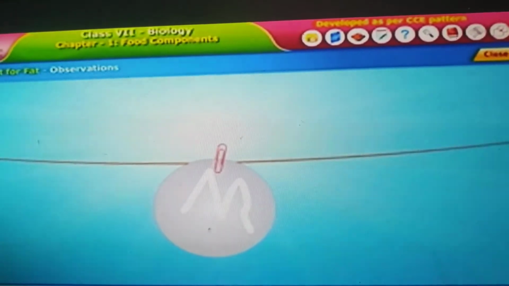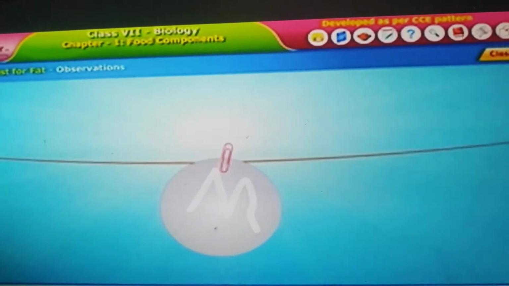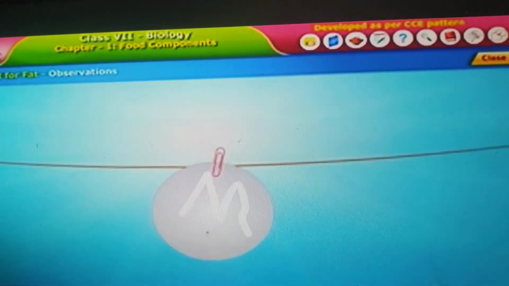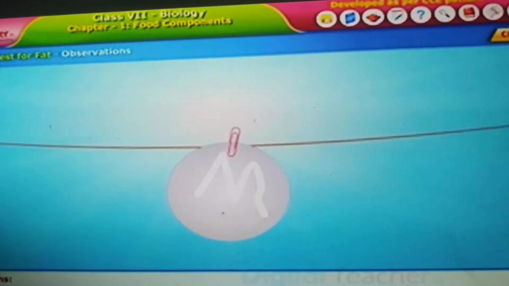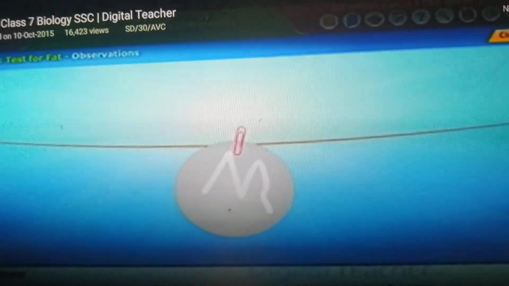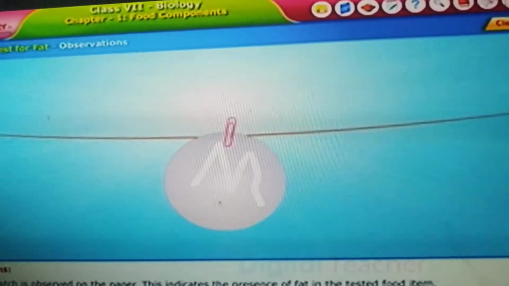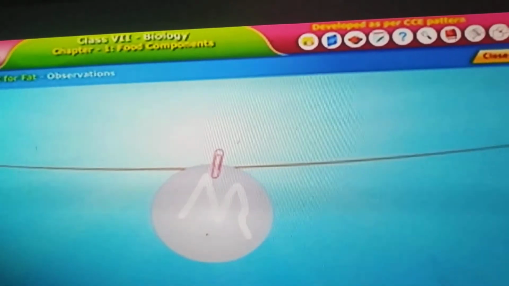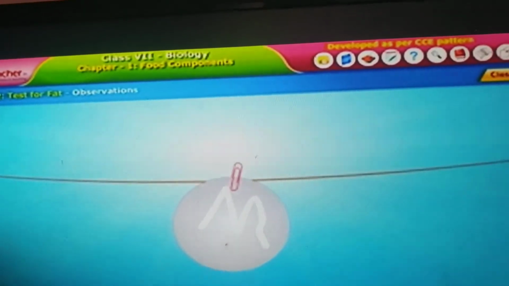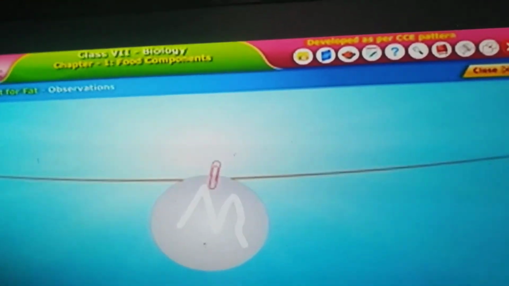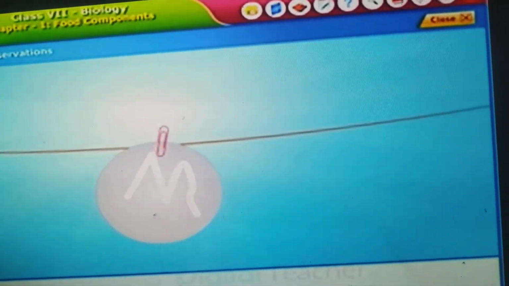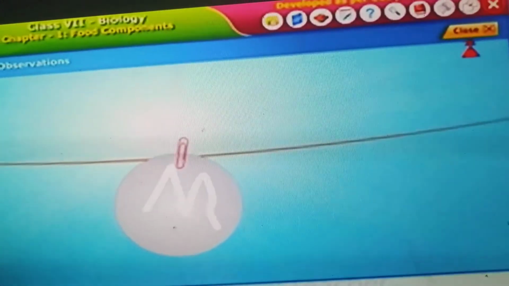Fat converts the paper into translucent. So it shows the presence of fat. See, an oily patch is observed on the paper. This indicates the presence of fat. And this type of stain is termed a translucent stain.